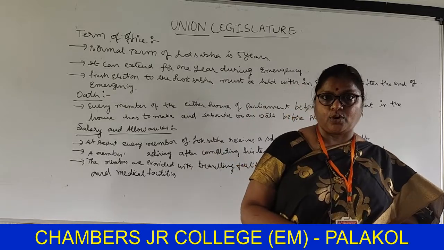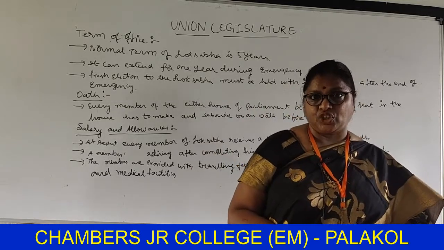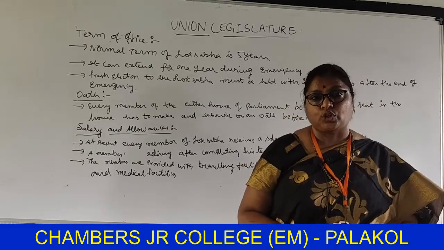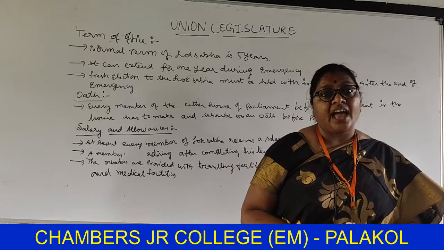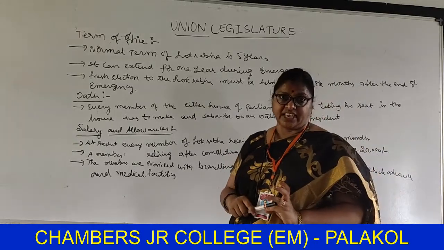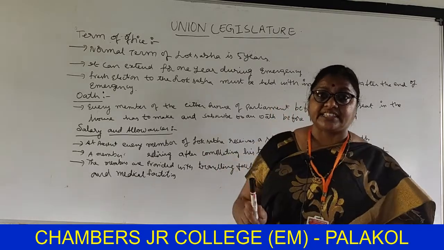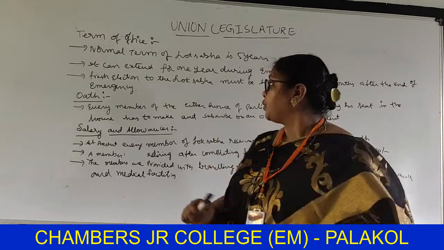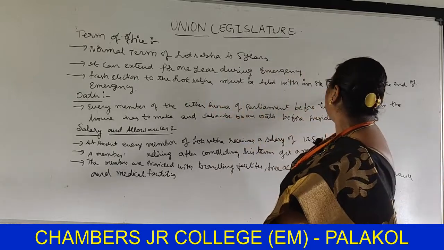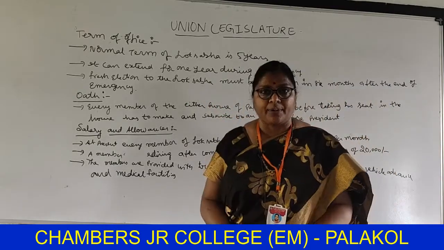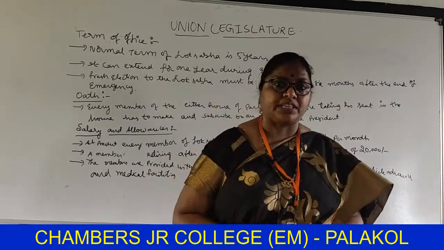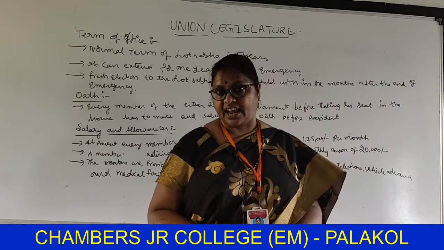At the time of war, aggression, or internal aggression, the President has power to proclaim the emergency. So at the time of emergency, the Lok Sabha can be extended for 1 year. Fresh elections to the Lok Sabha must be held within 6 months after the end of emergency.